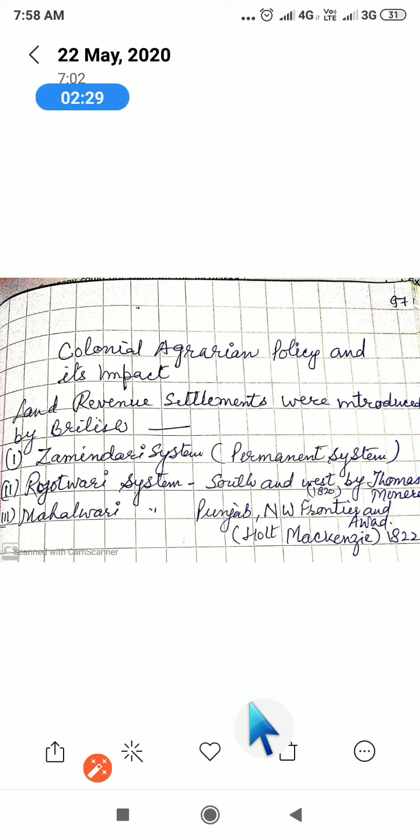Okay, first one, you write: the Zamindari system, introduced when, where and by whom.